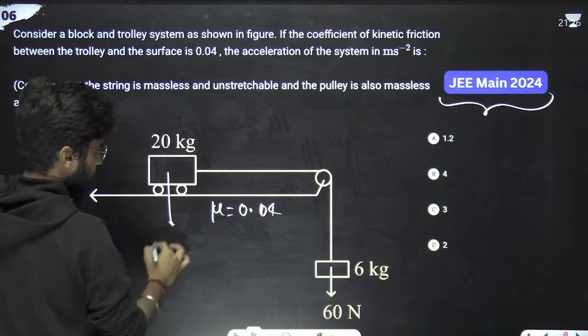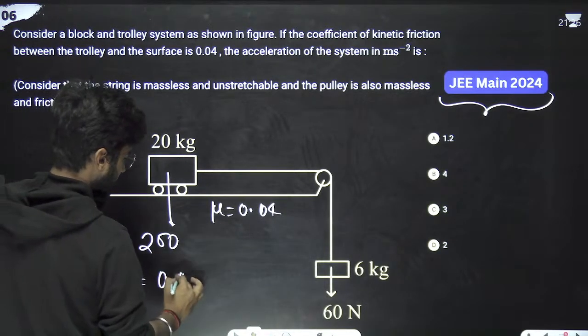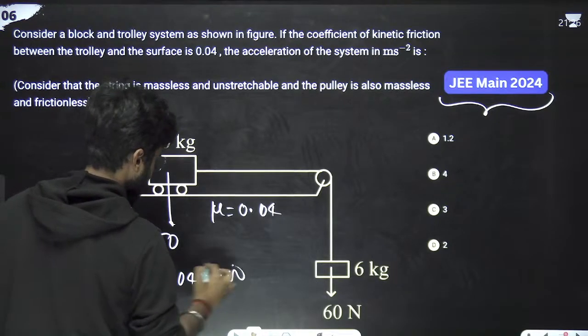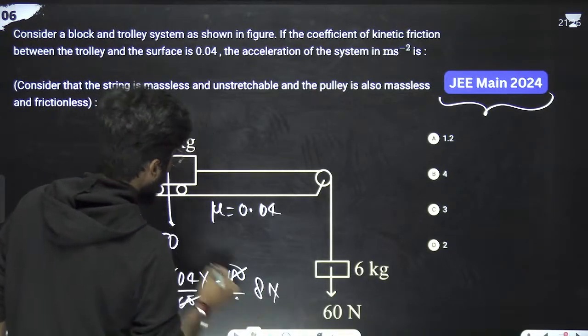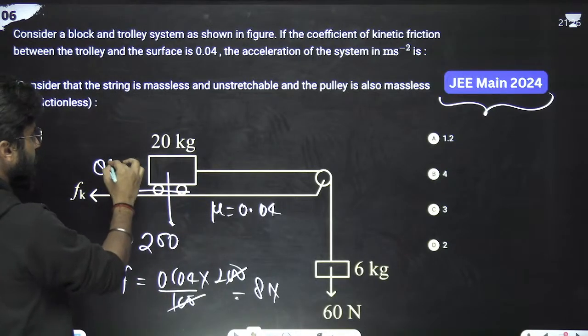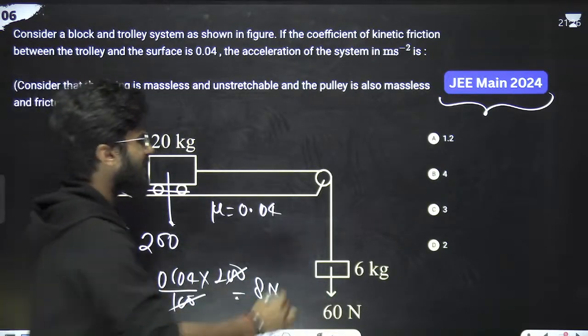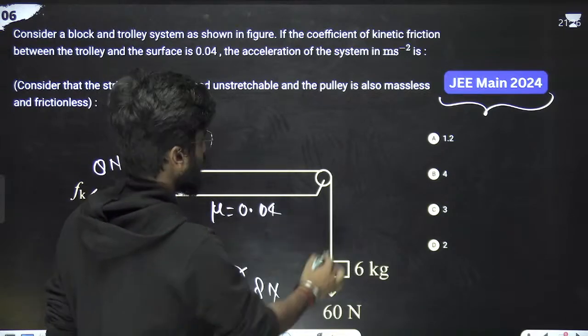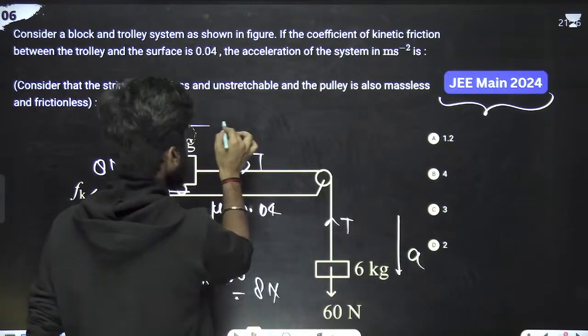Mg is 200. So friction is 0.04 into mg, 200. These two 0s got cancelled. 4 2s are 8 Newton. So friction is in the backward direction, 8 Newton. Here it is 60 Newton. So again, same problem. Don't write the tensions because we have to calculate the acceleration. So just write the acceleration. This acceleration is A, this acceleration is A.